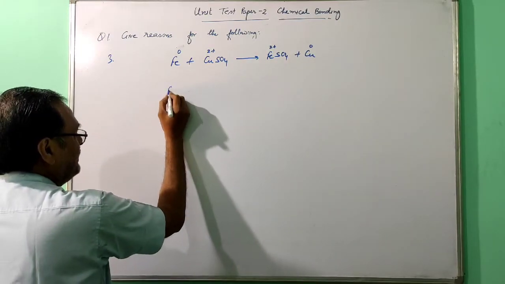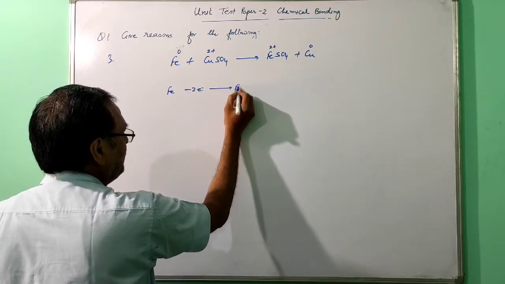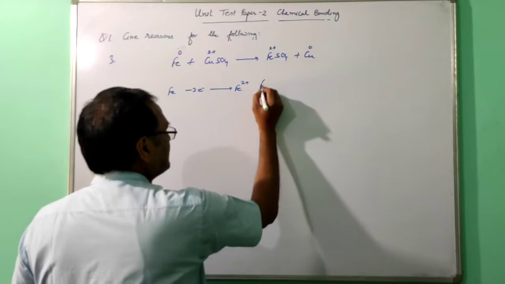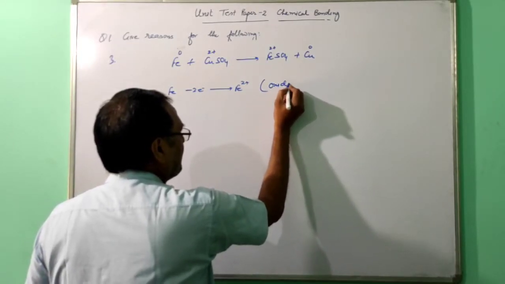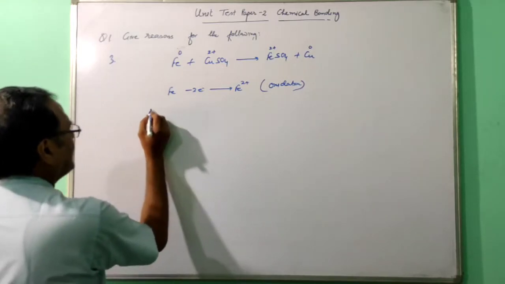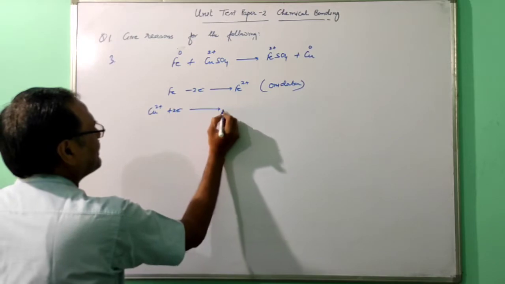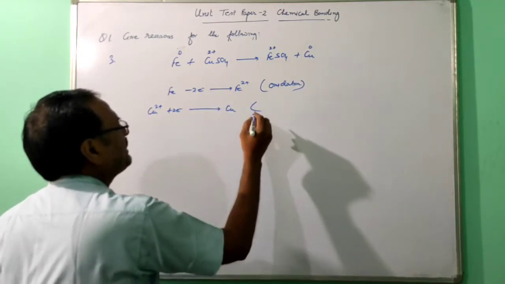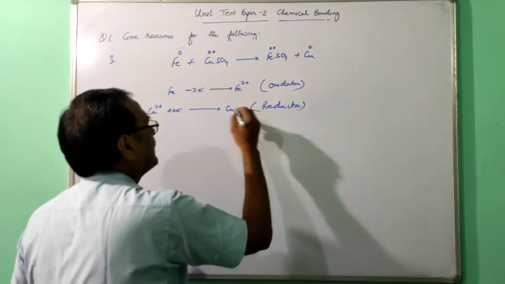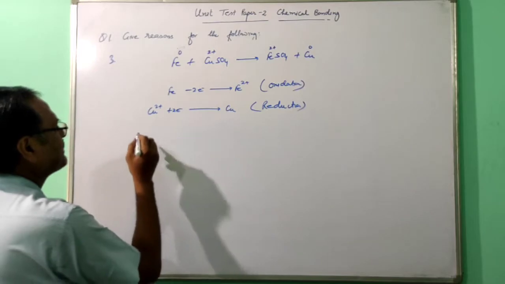So this iron loses 2 electrons to form Fe2+ ion. This one is oxidation, and this copper ion takes 2 electrons to form copper. This one is reduction. It means iron is oxidized and copper ions are reduced.